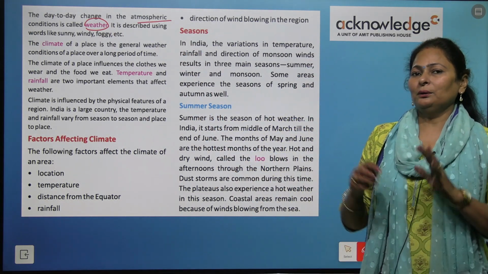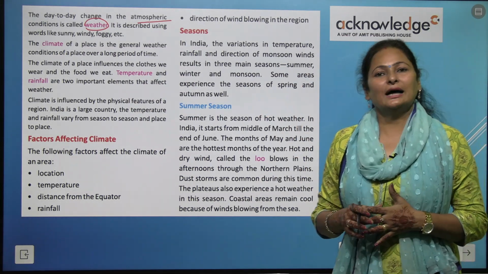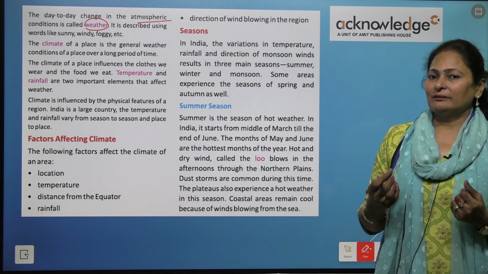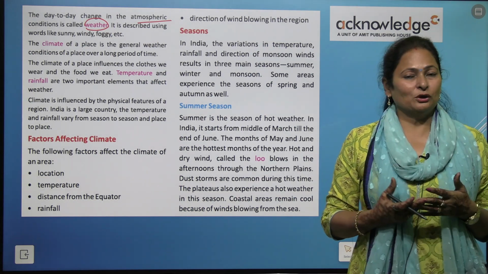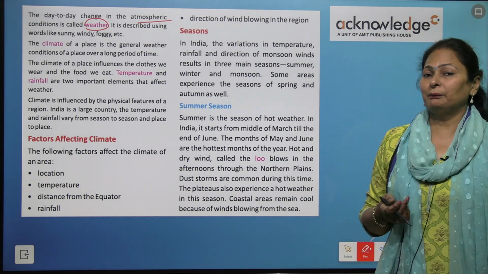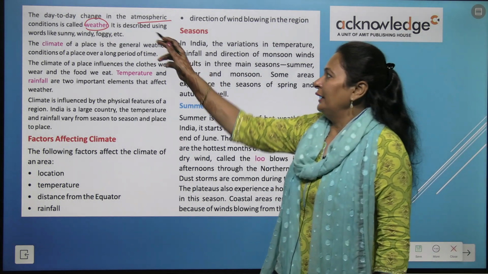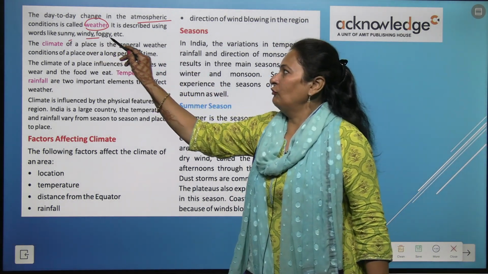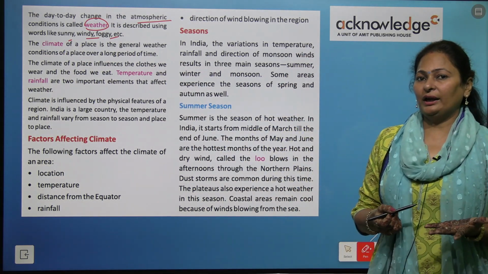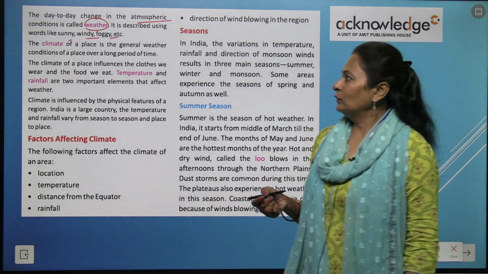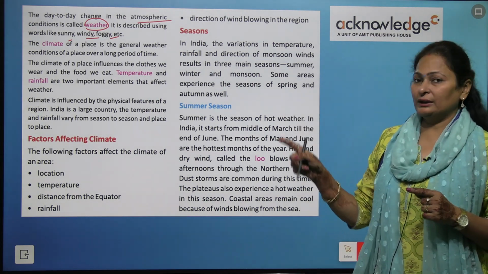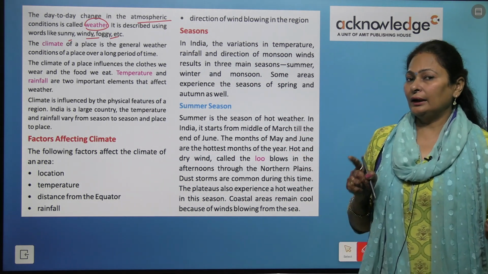Atmosphere, you all know, is the layer of air that surrounds our earth, right? And because of this, the weather keeps on changing. It can change many times in a day. It is described using sunny, windy, foggy, rainy, and cold. Now we have learned the weather. Now we are learning the climate.